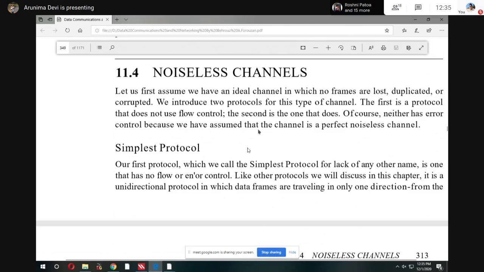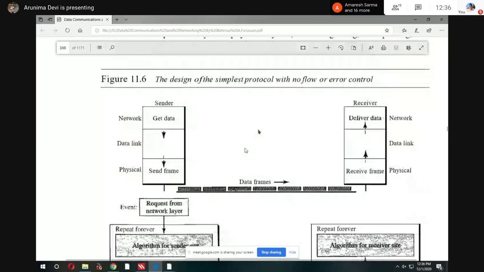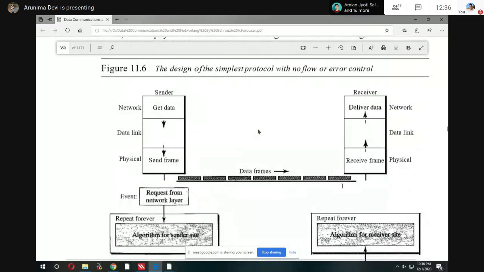So it is introduced as your noiseless channel. So the simplest protocol: the normal concept, whatever the sender sends is received by the receiver, because we already consider that this protocol is applicable for a noiseless channel. This is called simplest. For simplest protocol, this is the design: you are sending some data frames and the receiver receives all the data frames in correct order, with no data loss. This is the design for your simplest protocol.